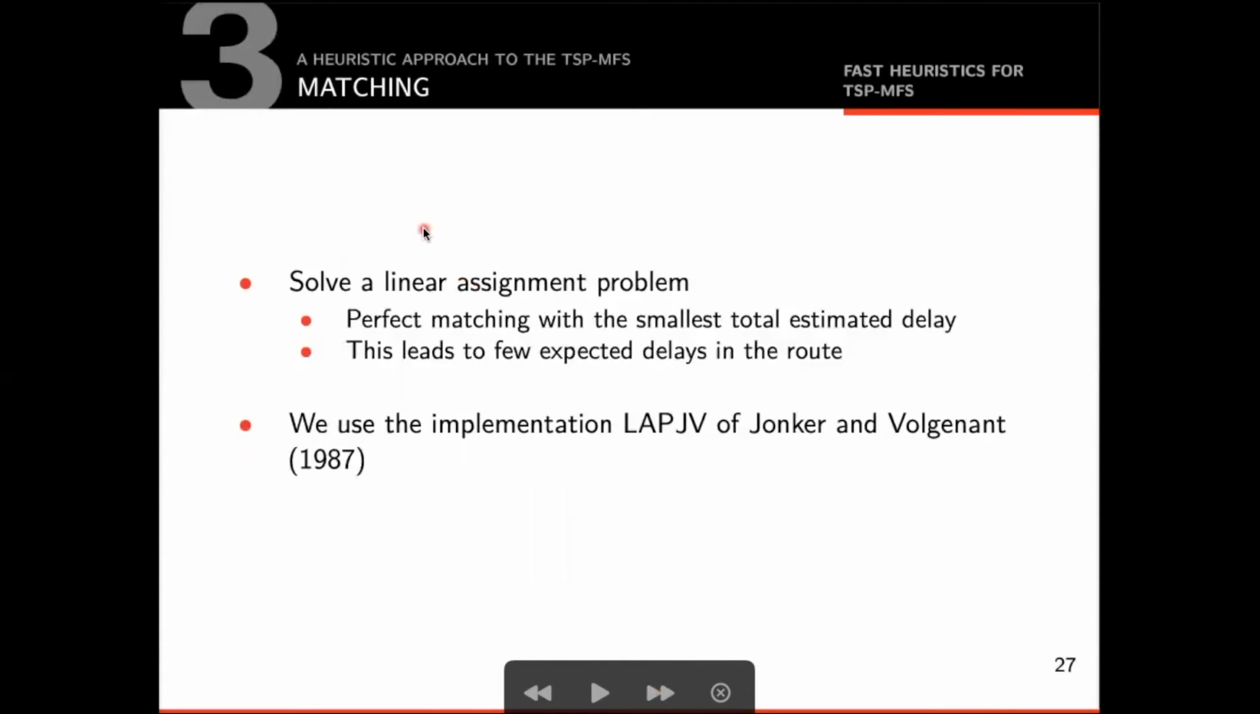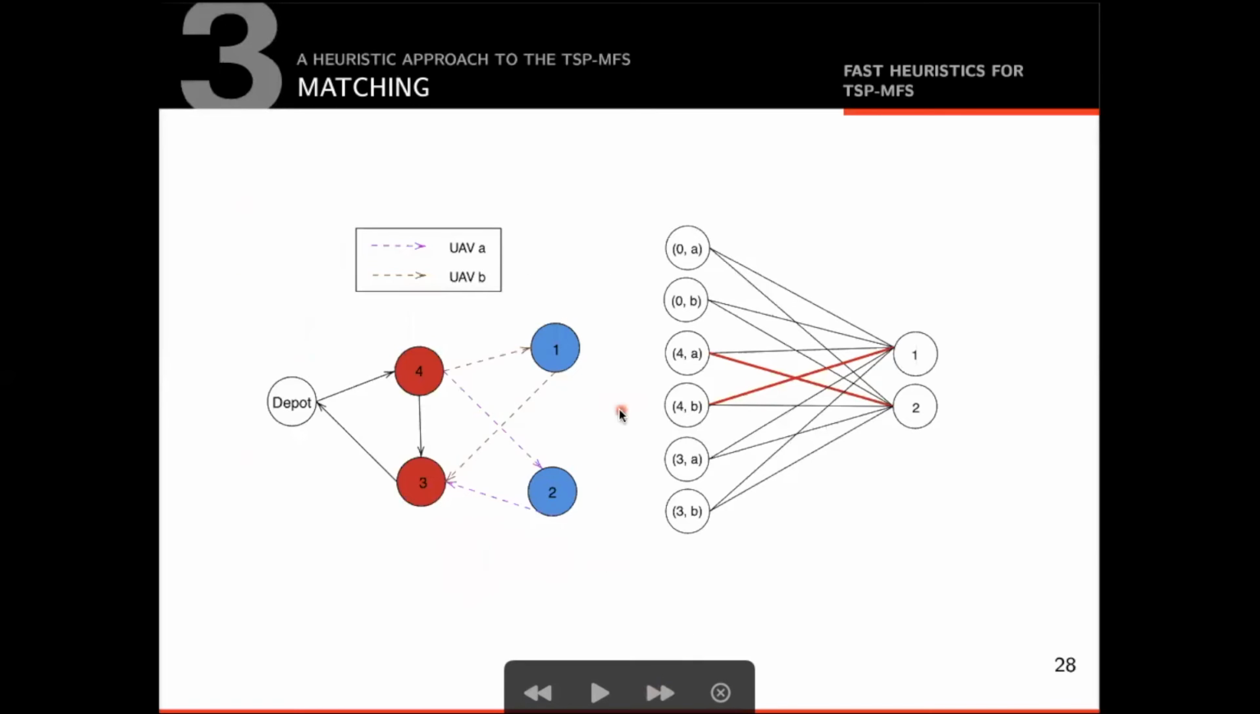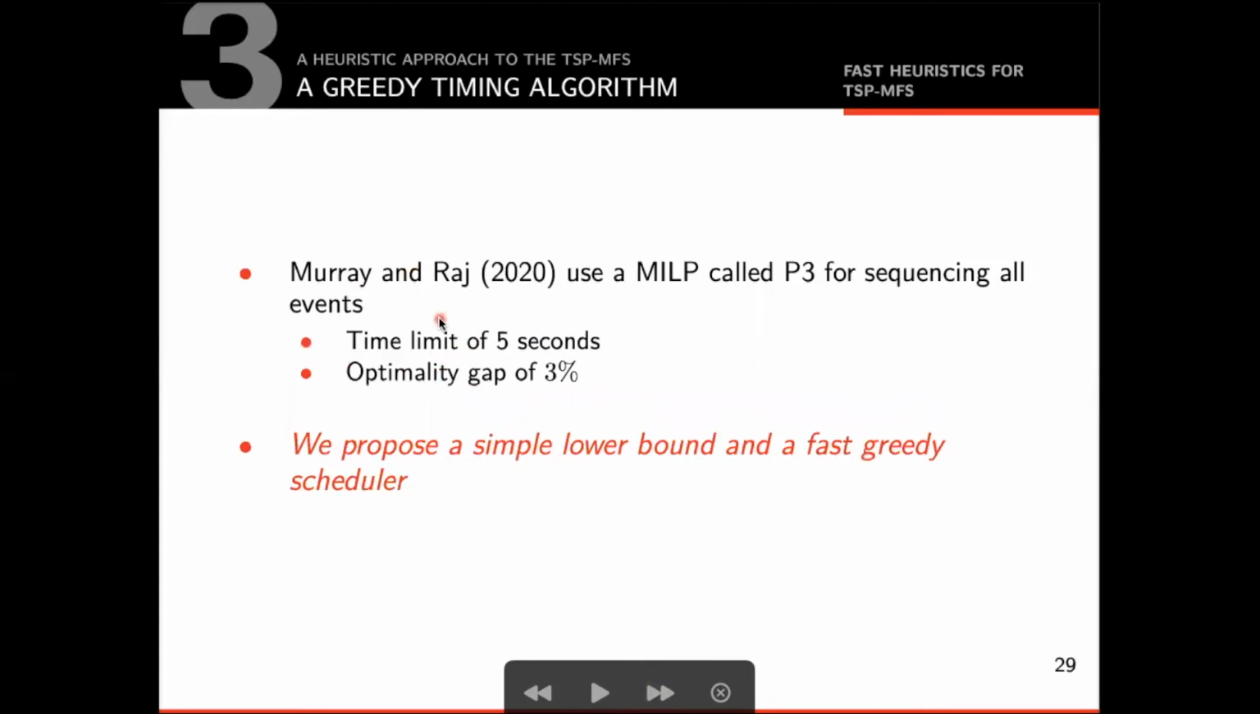The next and final step is to solve a linear assignment problem to determine the best matching between sorties and sortie customers. With this construction, we aim to reduce the truck's waiting times on the road. For solving the linear assignment problem, we use the implementation LAPJV of Jonker and Volgenant. Here's an example of the final result using the tiny instance we introduced earlier. If after solving the assignment problem the edges colored in red were selected, then these would be the created sorties. We will now turn our attention to the problem of defining a schedule of events.